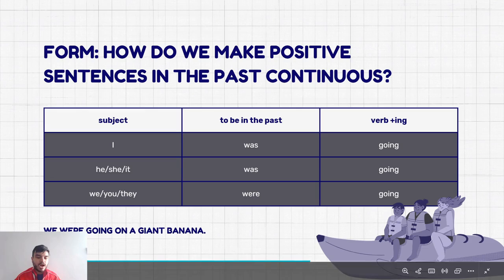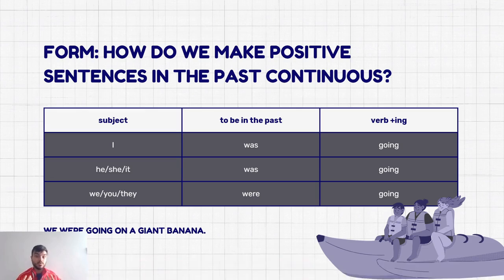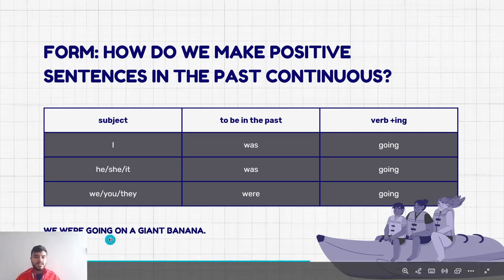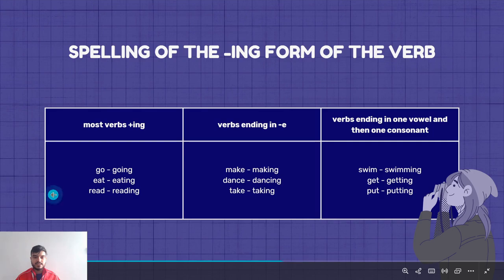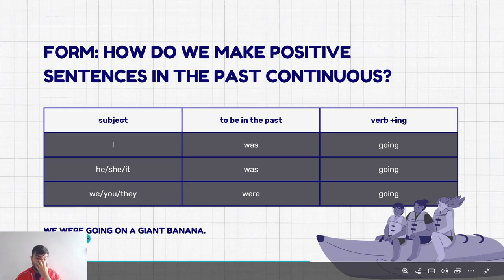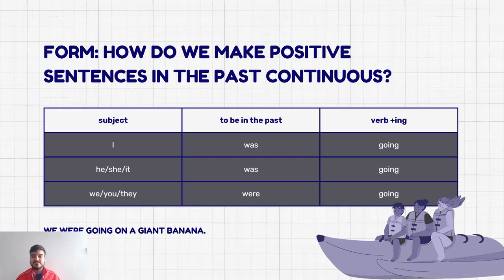We got our verb to be, but in past. So instead of we are, it's we were because it's in past. Then our main verb with ing, go, as you can see here, goes going, and then the rest of our complement on a giant banana.